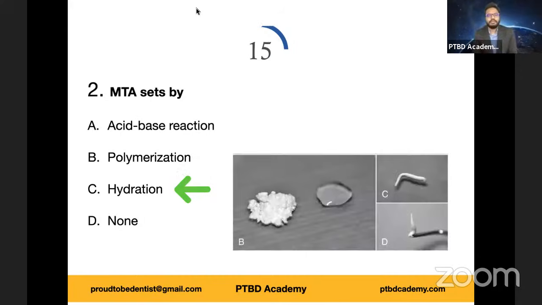Also, you can see the powder and liquid dispensed, and you can see a putty-like consistency which is obtained. We'll discuss more of this in the coming MCQs. So it is a hydration reaction, hydration of silicates. In fact, the hydration starts at the periphery and then progresses towards the inner aspect gradually, okay?